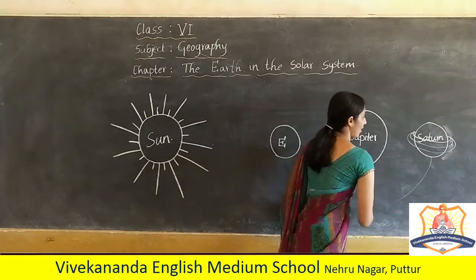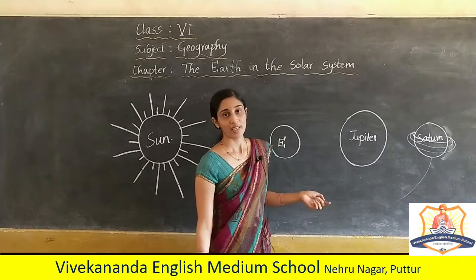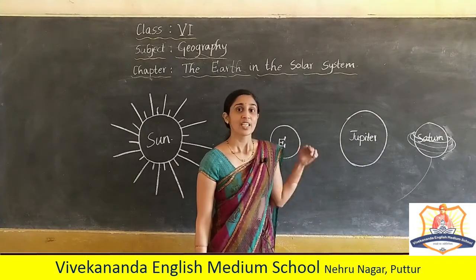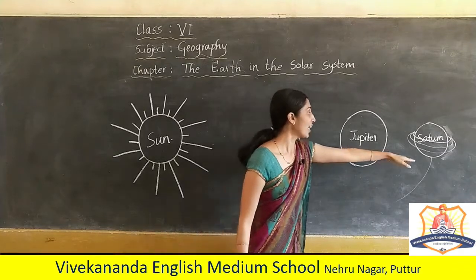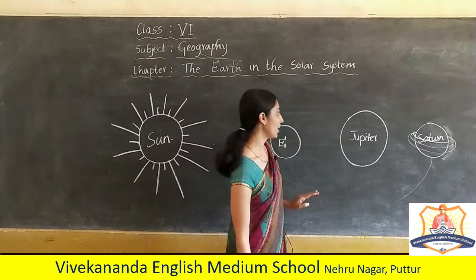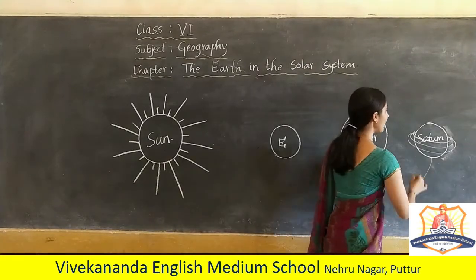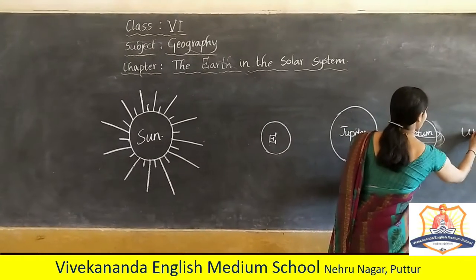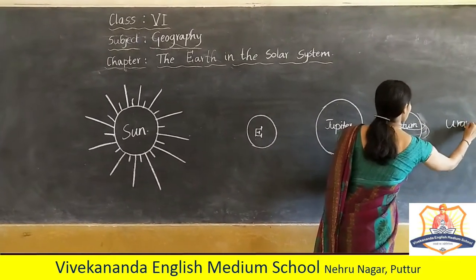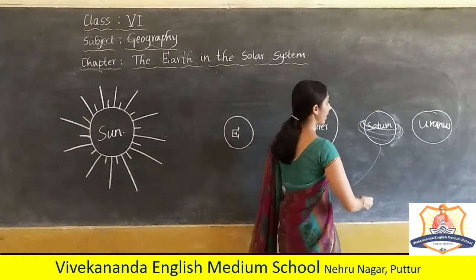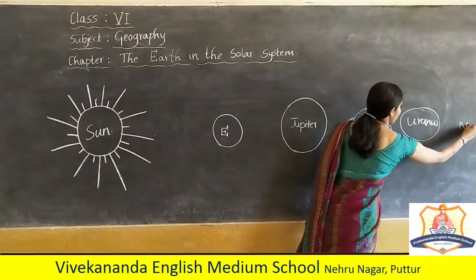In our Indian mythology, we call Saturn Shani. Shani, in the sense that it moves very slowly, so it is named Shani. After Saturn, we have Uranus, and the next planet is Neptune.